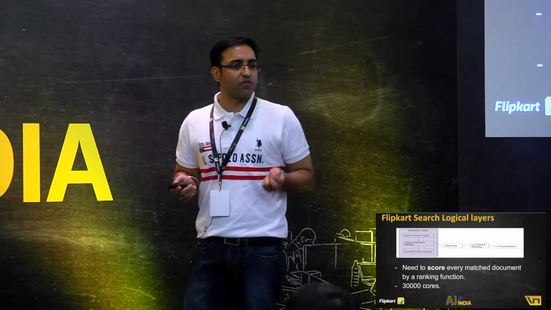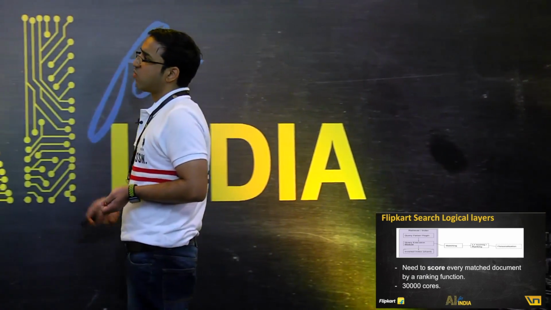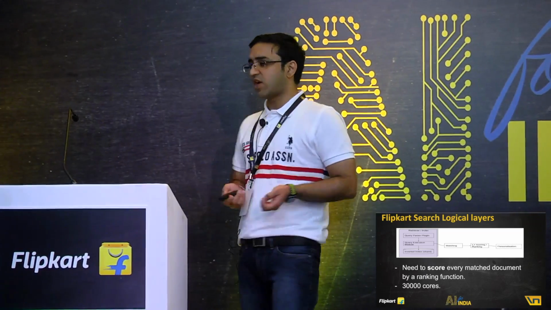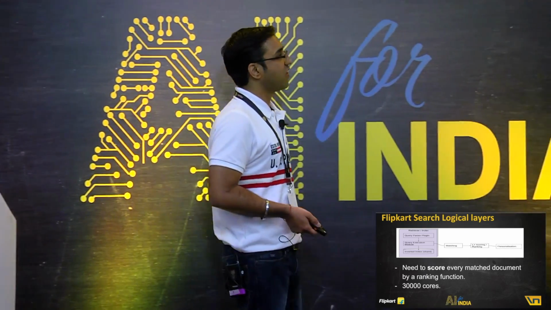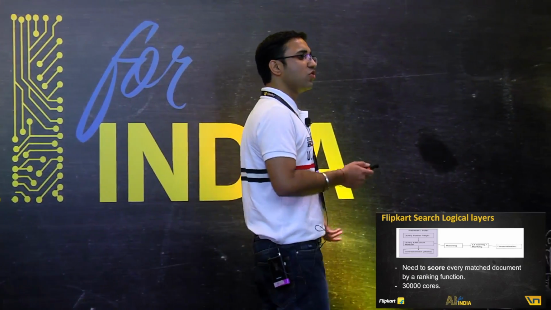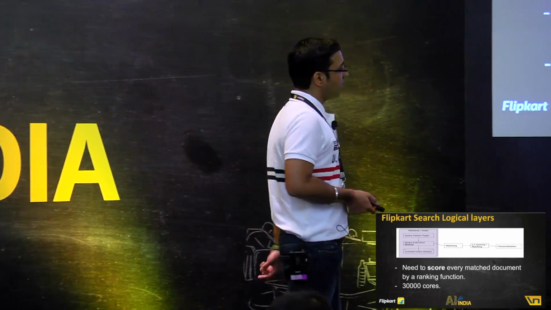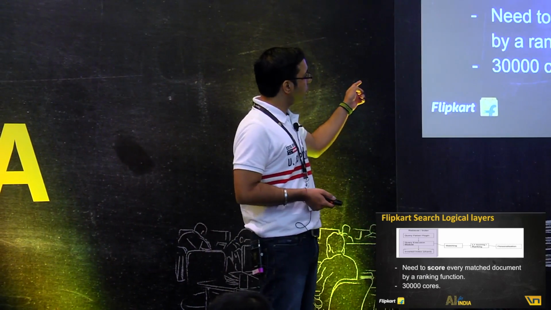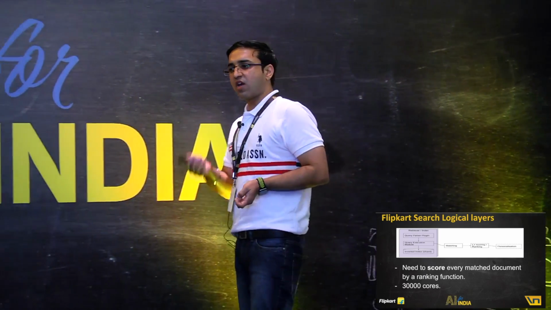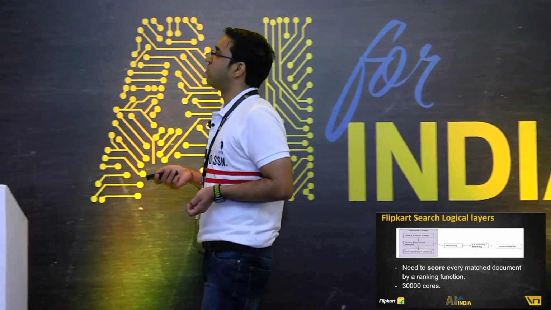Scoring is a very compute expensive operation. And hence what I mean here is that on these layers, what you're going to choke is CPU well before you're going to choke network, or for that case even memory, for the class of boxes that we are running with. We run with close to 30,000 cores here, that is 1,000 to 2,000 VMs that we are running here. While management is important, also important here is to understand that if I do any compute optimization at this particular layer, which is having a huge number of boxes, the hardware that I'm going to save is an interesting cost saver for us.